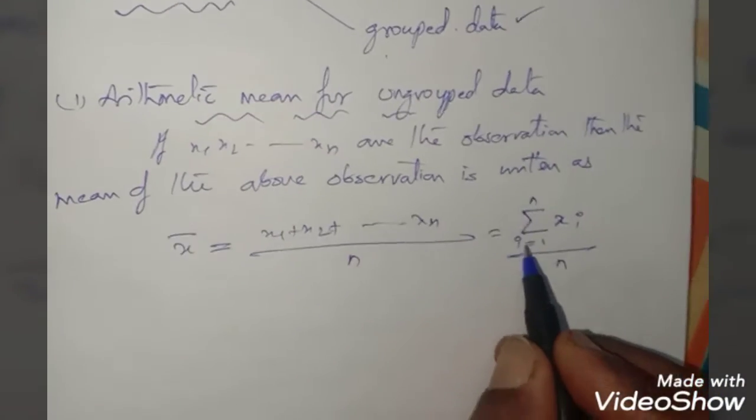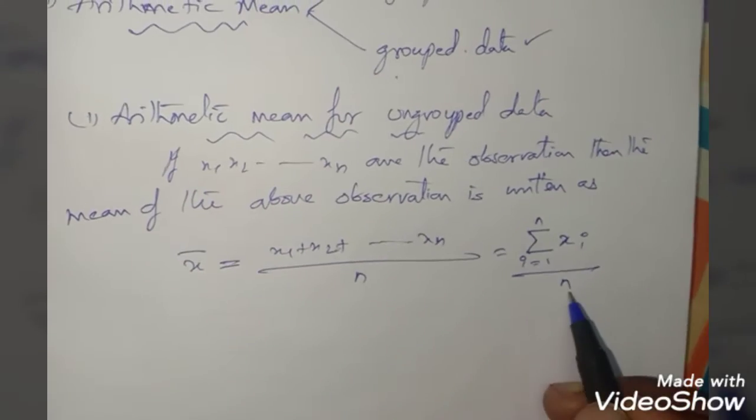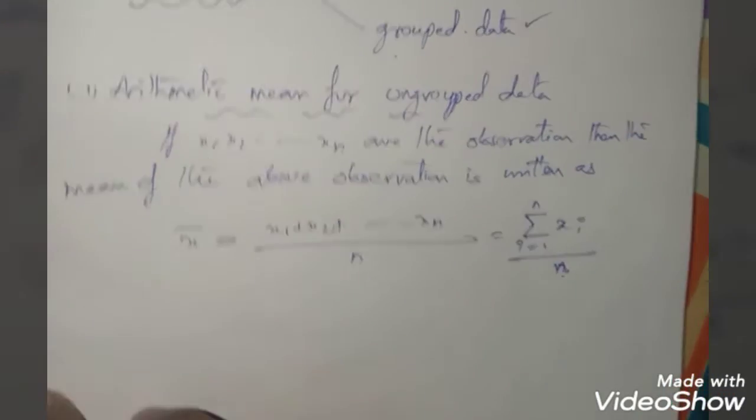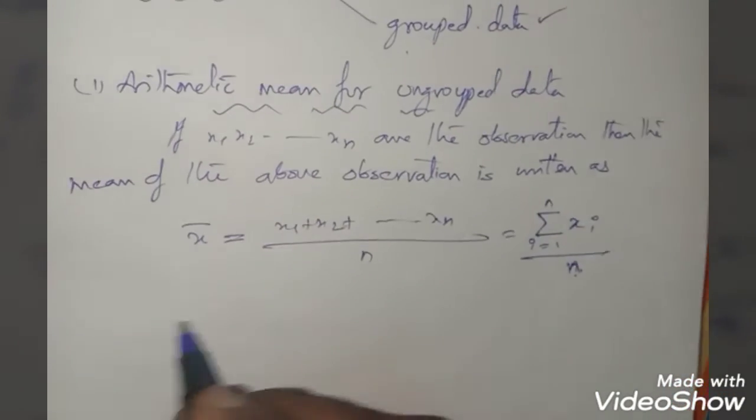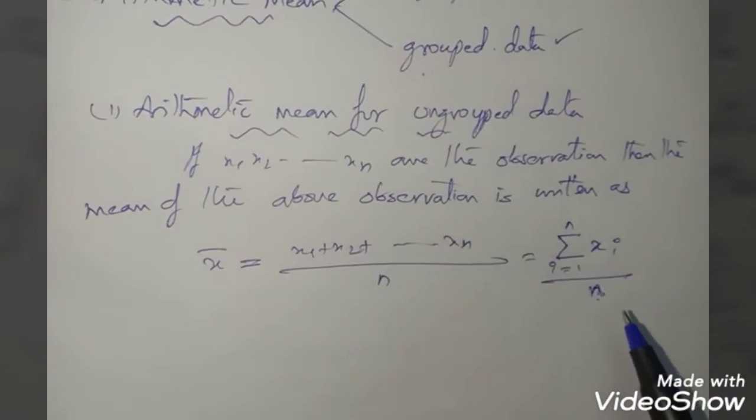Here i indicates the values 1, 2, 3, 4 so on up to n, and n indicates the total number. This is the formula to find arithmetic mean for ungrouped data.